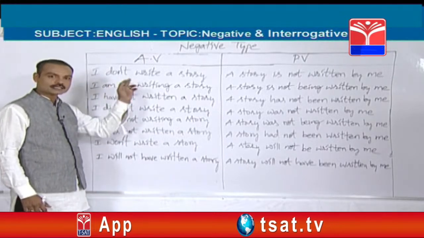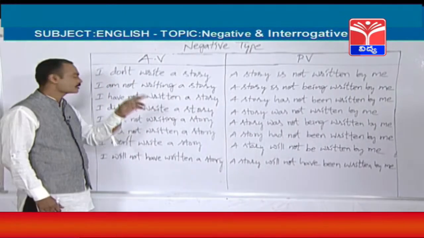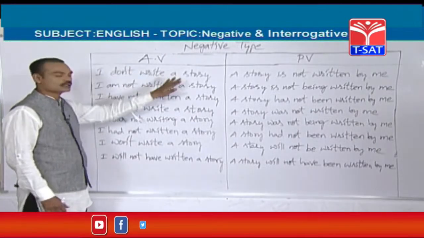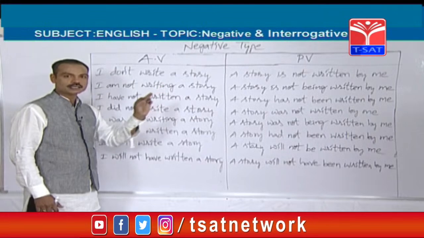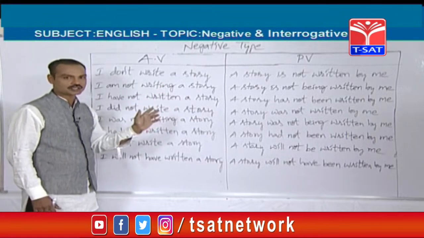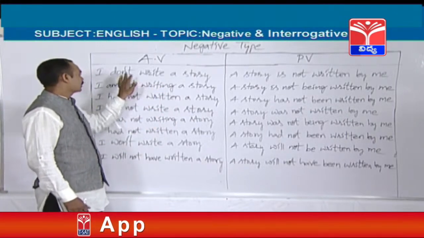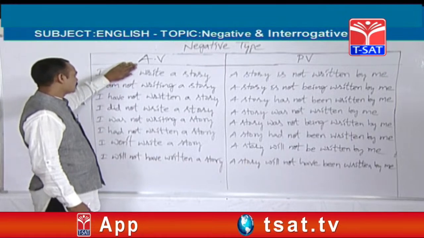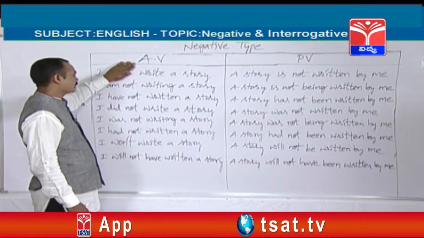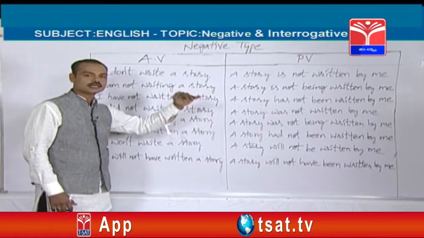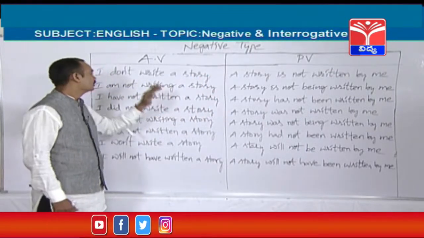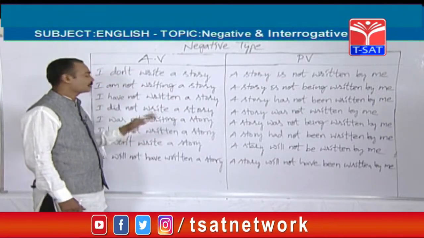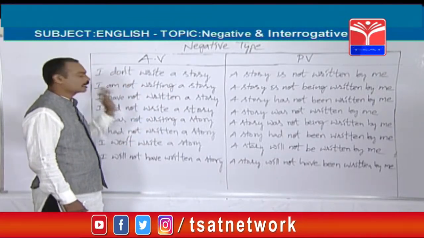How to find out whether it is a positive sentence or negative sentence? See, I write a story, it is a positive statement. I don't write a story, it is called a negative statement. See, for example, if it is a positive statement, what is your answer? I write a story. A story is written by me, that is the passive for the positive statement. But it is not a positive statement, it is a negative statement. I don't write a story.